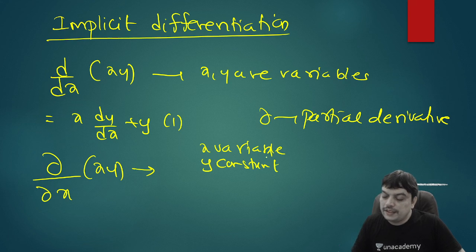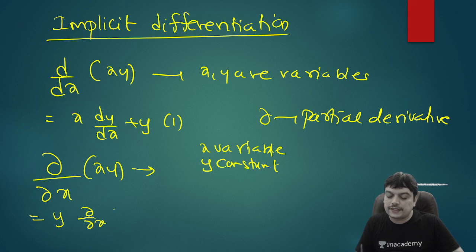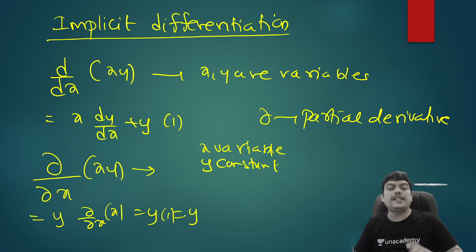So you don't apply the product rule, because y is a constant. You write this as y into dou by dou x of x, which is like dx by dx only, so you write 1. There won't be any change in the differentiation formulas, but when you differentiate partially with reference to one variable, the other variable is constant.